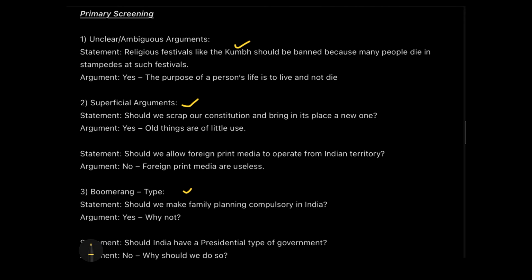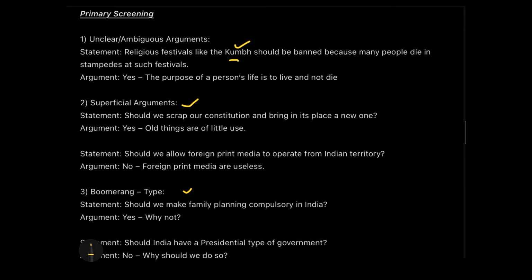What are they actually? Ambiguous arguments fall in the category of the weak arguments, and in case of such an argument where it's not clear whether the argument is completely related to my suggested course of action or the statement, then we say that it is ambiguous, and then we consider it to be weak. An example of that is: religious festivals like Kumbh should be banned because many people die in the stampedes at such festivals.